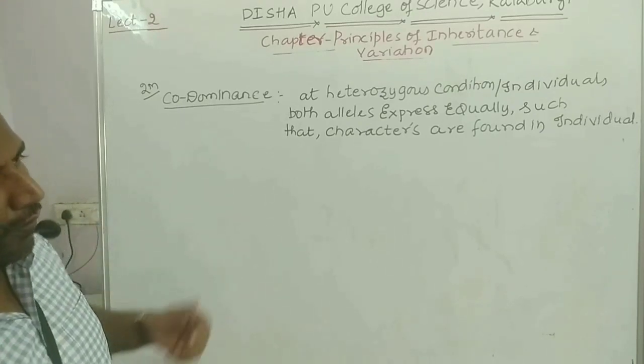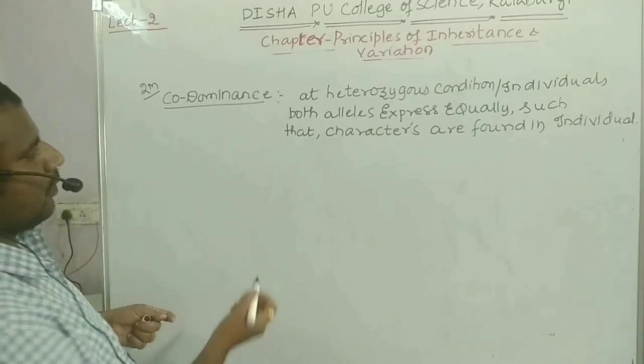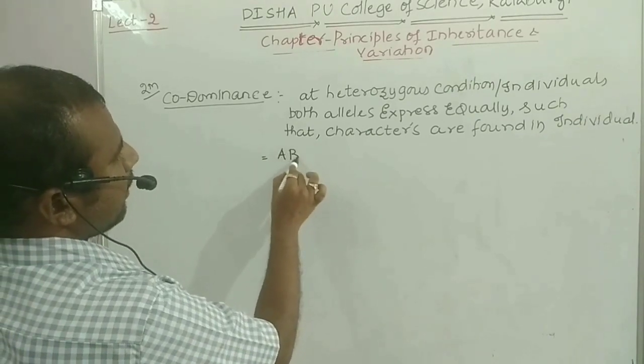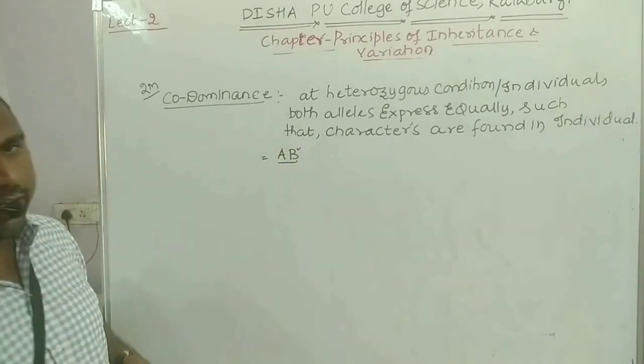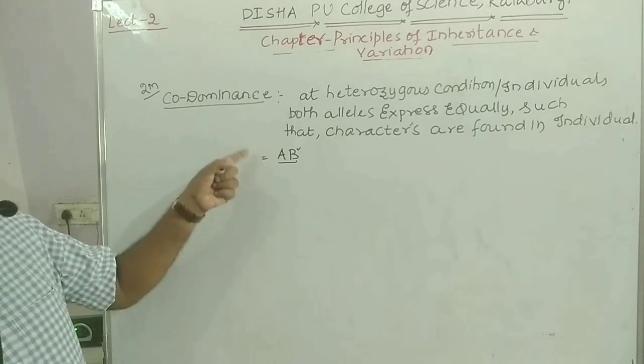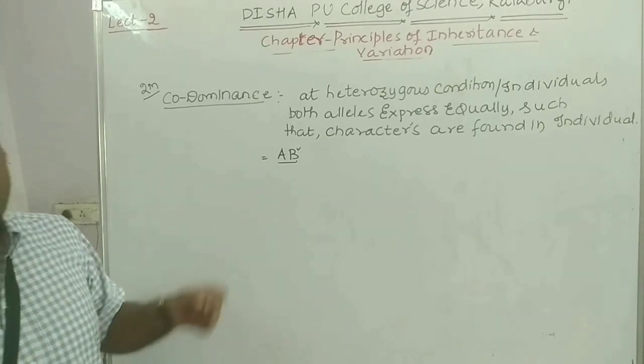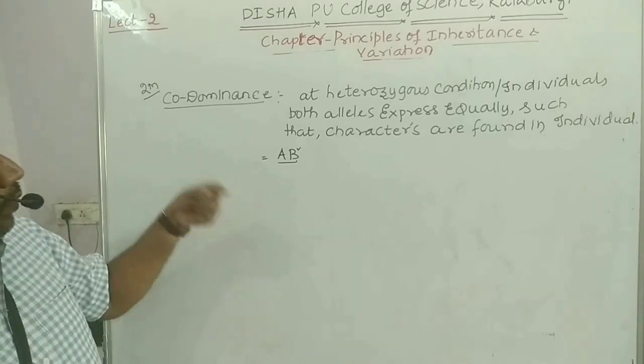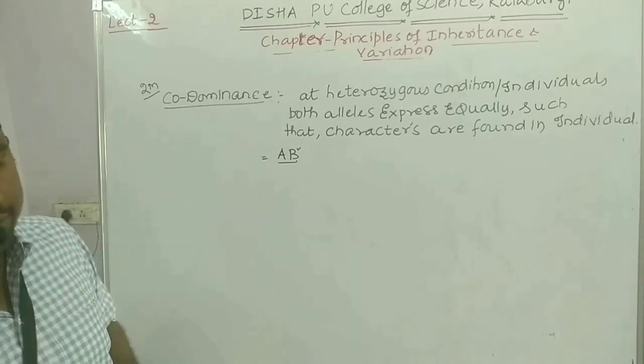So let me take one example of this, related to the AB blood group. AB blood group in humans is a good example of codominance. Now, how is the AB blood group determined?